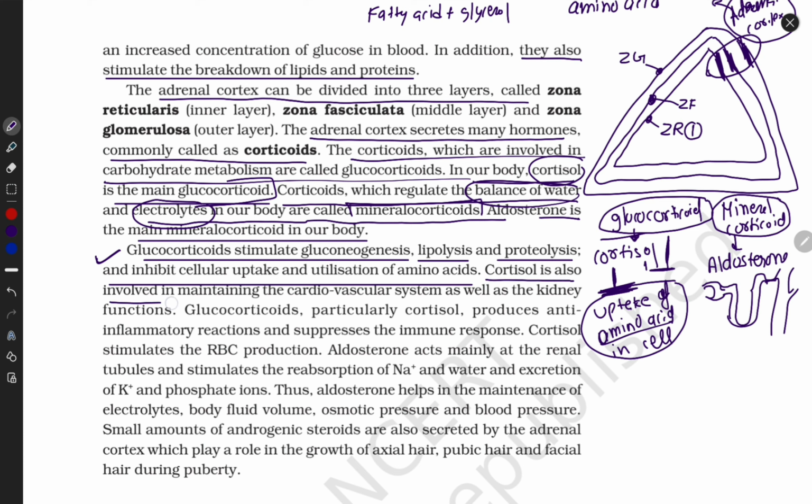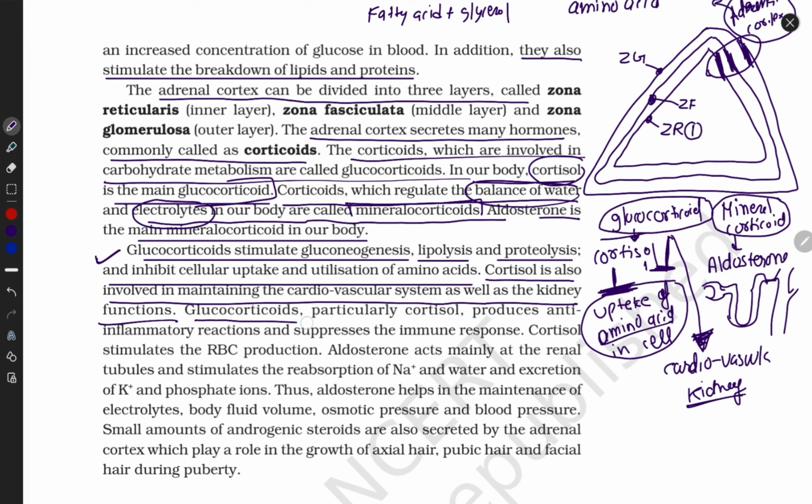Cortisol is also involved in maintaining the cardiovascular system as well as kidney function. Exactly what they perform, this is the arrow sign and this is the inhibition sign. They regulate cardiovascular activity related with our heart and some kidney functions like reabsorption of water.